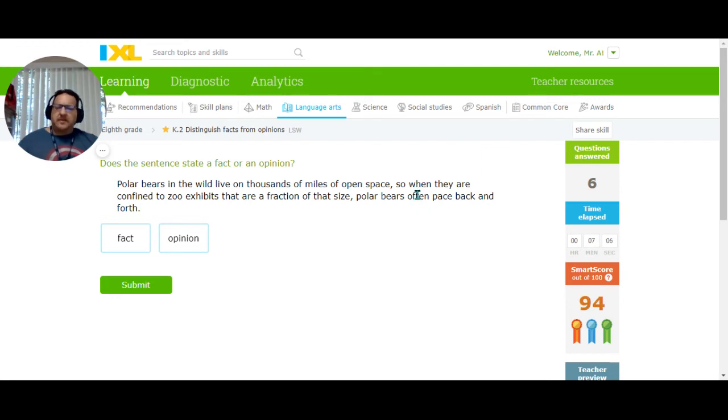It often just means, can we verify that polar bears often pace back and forth in zoo exhibits that are a fraction of the size of the open space they typically live in? Yes, I would say that you could verify that. Is it an opinion, though, about whether they pace back and forth? No. The often part might qualify as an opinion, but all often does is keep it from being